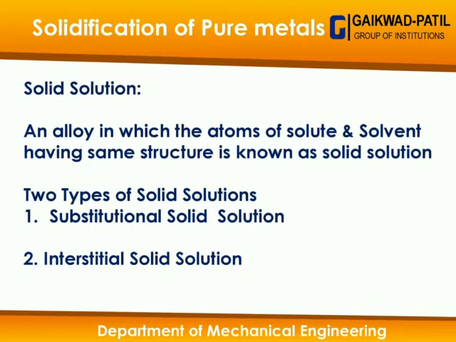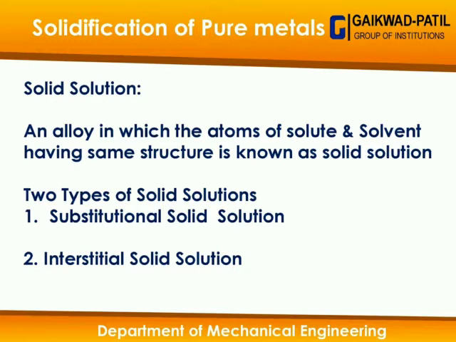Now the next topic is the solid solution. Basically, a solid solution, or we can call it an alloy, is formed with the help of two metals. Now what is a solid solution? It is a solution of solute and solvent, which forms a particular mixture or solution. And it has two types: substitutional solid solution and interstitial solid solution.